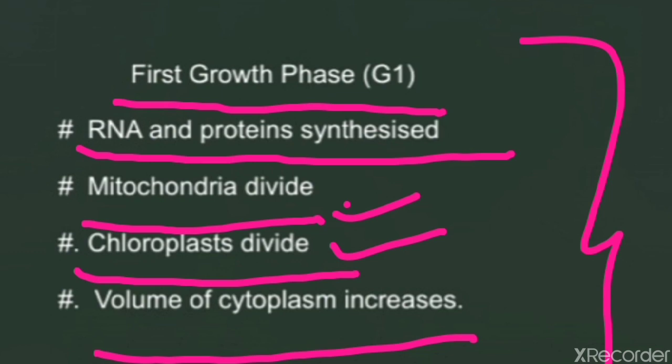They may either withdraw from the cell cycle and enter a resting phase, or start preparing for the next division by entering the next synthesis phase. There are two options for these cells.